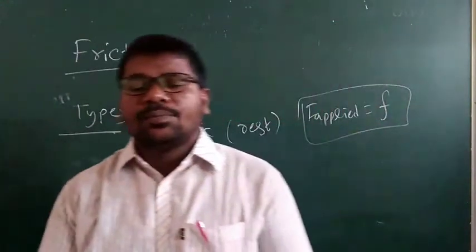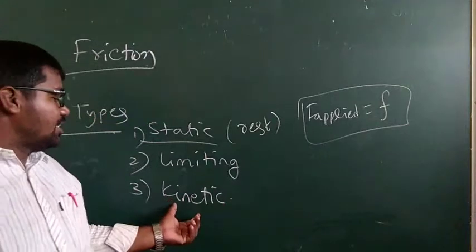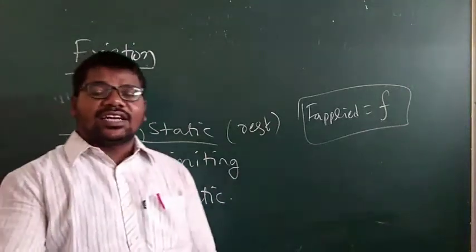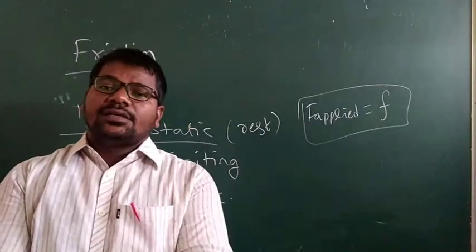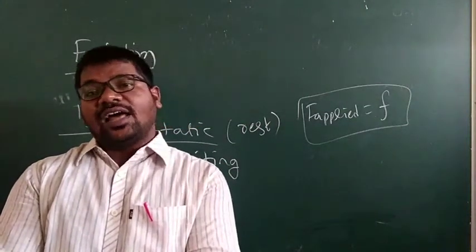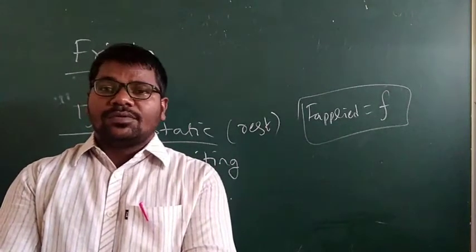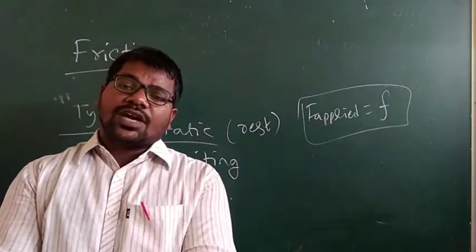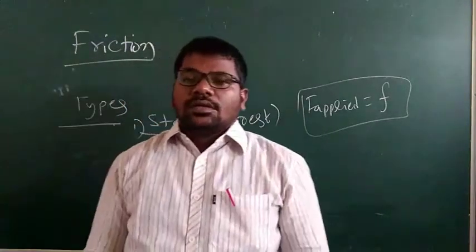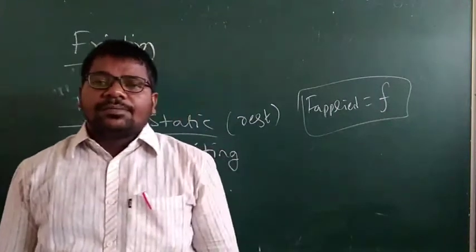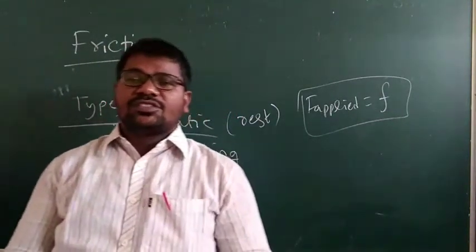Whenever a body is placed on another body and there is no motion, static friction is developed. In static friction, the applied force F is equal to friction, which is denoted by small f, my children. Whenever a body at rest is on another surface, static friction comes into play.